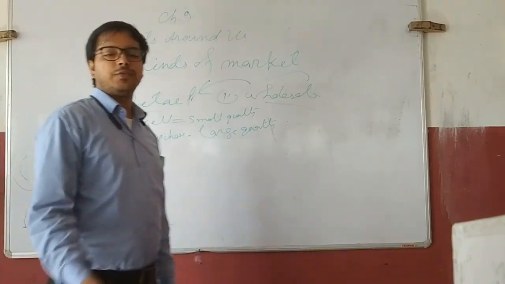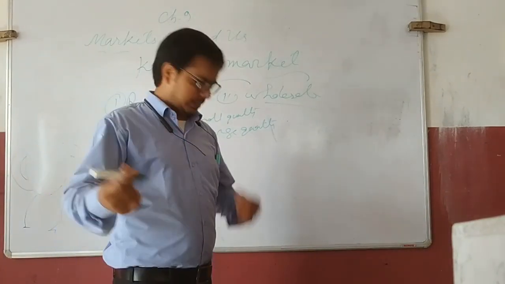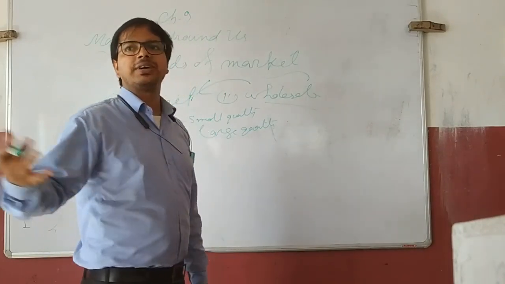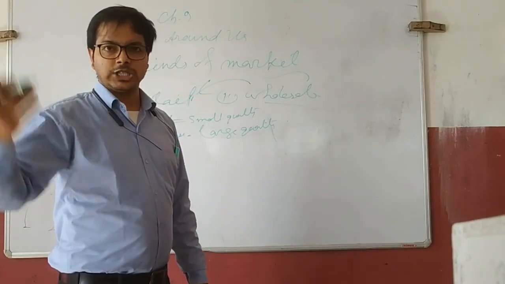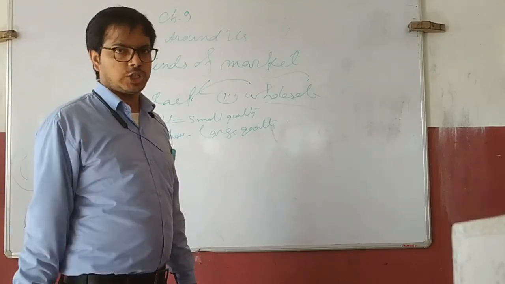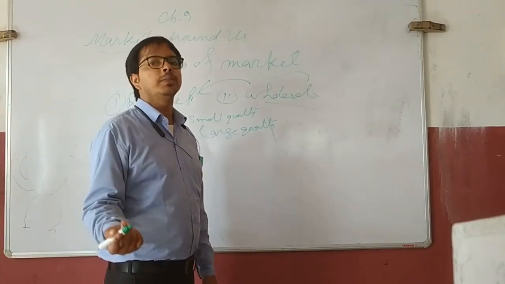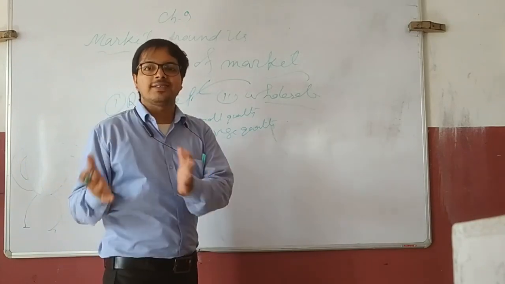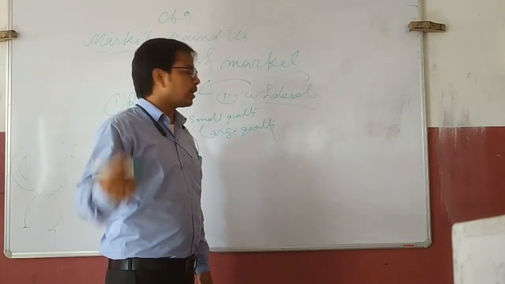Suppose you go to a wholesale market to purchase a pen only. They cannot sell it, because they have a large number of customers, so they don't have enough time to spend with you for selling one pen. So what do they do? They sell a carton of pens. Okay.